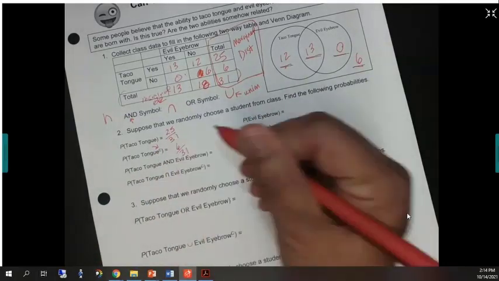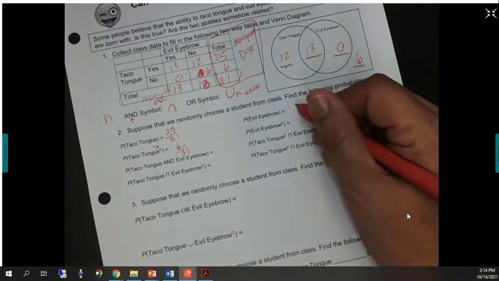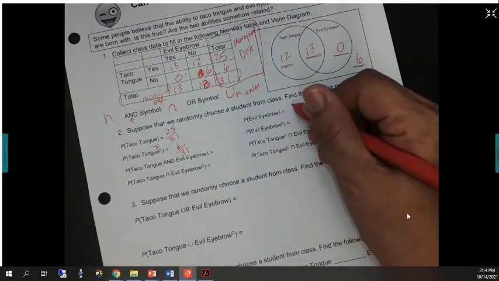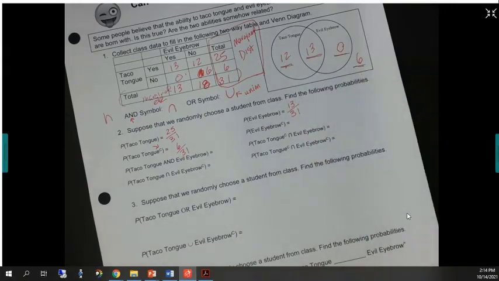All right. What's the probability someone can do evil eyebrow? Nobody can do evil eyebrow? I know. 13 out of 31. We have some excellent evil eyebrows. Some of the best evil eyebrows I've seen doing this lesson. Very evil. You should pull those out for Halloween, right? Did Dracula do an evil eyebrow? I think so. If you saw Dracula, I think the actor would do an evil eyebrow. Yeah, I think Dracula would totally do an evil eyebrow.